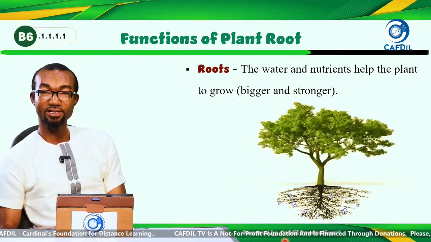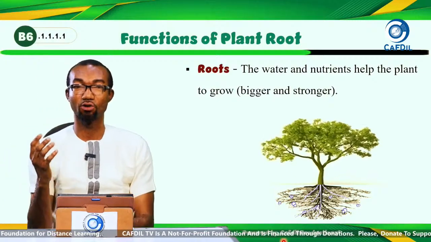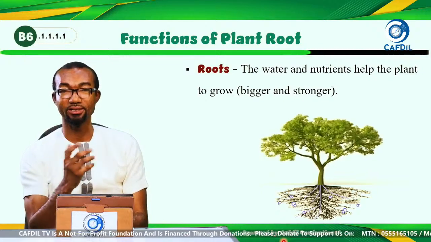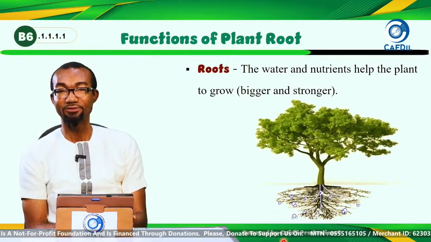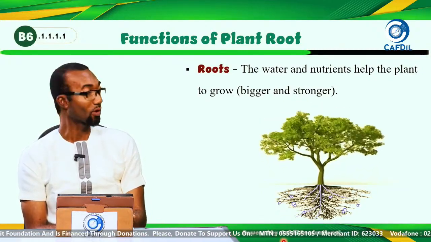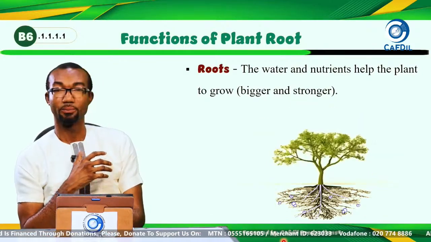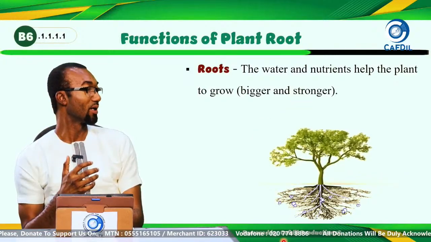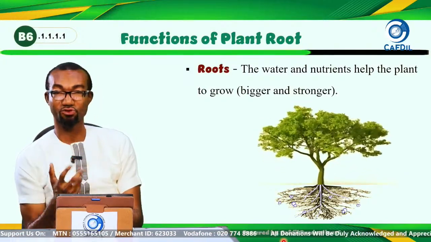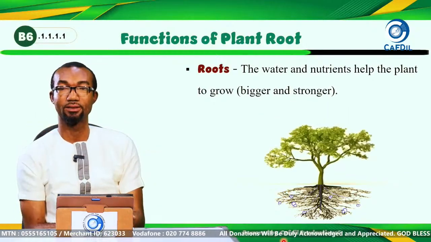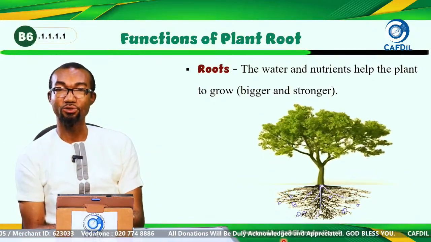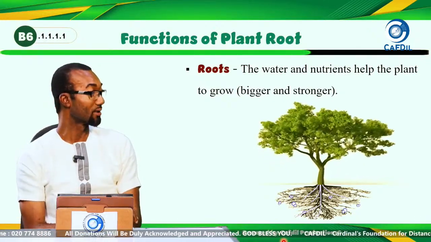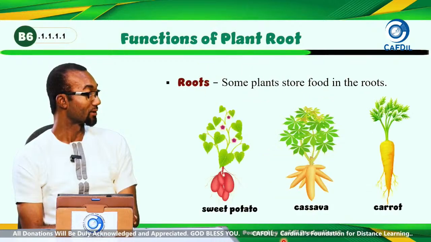In our previous lessons, we learned about life processes of living things, and the plant is also a living thing. And living things grow. So as water and nutrients pass through all the parts of the plant, it helps the plant to grow. That means it becomes bigger and stronger and also taller. So the water and nutrients help the plant to grow. So you see that the root is a very important part of the plant.